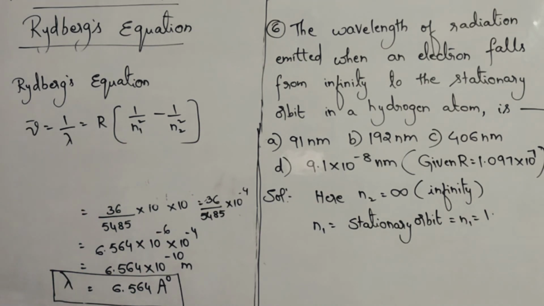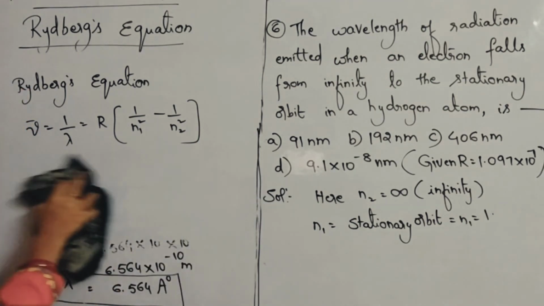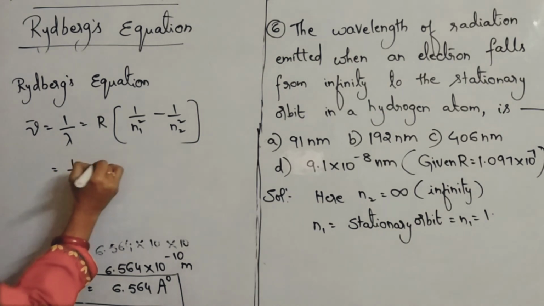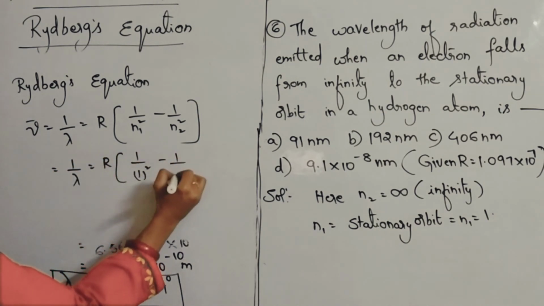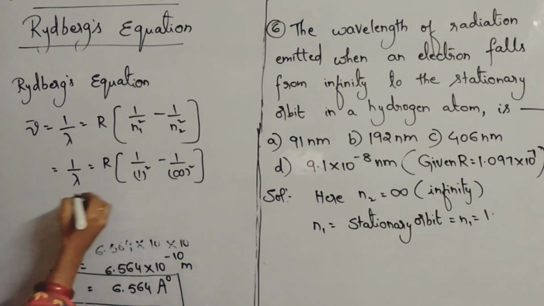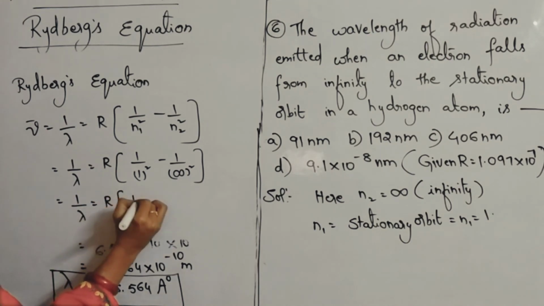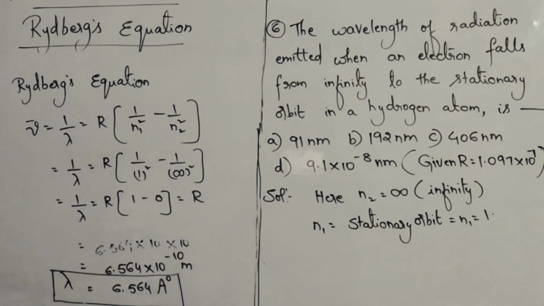N2 is infinity and n1 is 1. So 1 by lambda equals R into 1 by 1 square minus 1 by infinity square. 1 by infinity square means 0. So 1 by lambda equals R into 1 minus 0, which is R only. So 1 by lambda is equal to R.